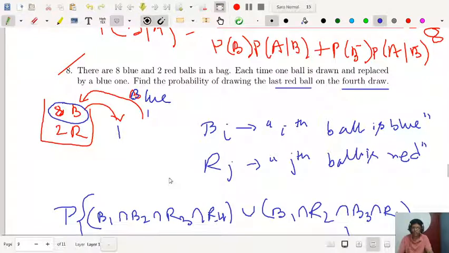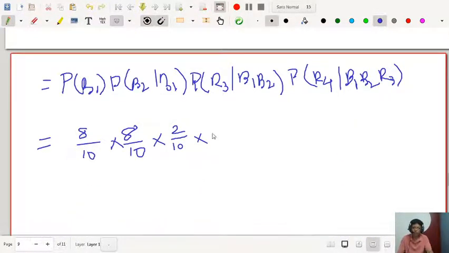Again you are replacing with a blue one, so the number of balls will always be 10, and red will be reduced by 1, so it is 1 by 10, right? Okay. So similarly you can calculate the other probabilities.